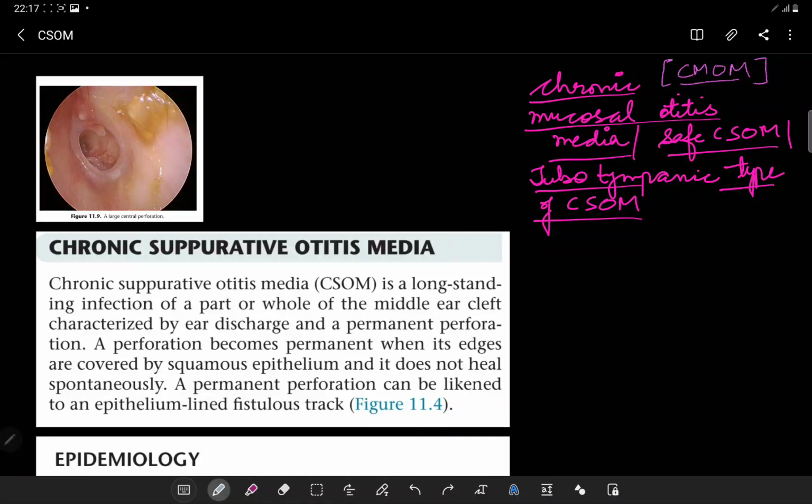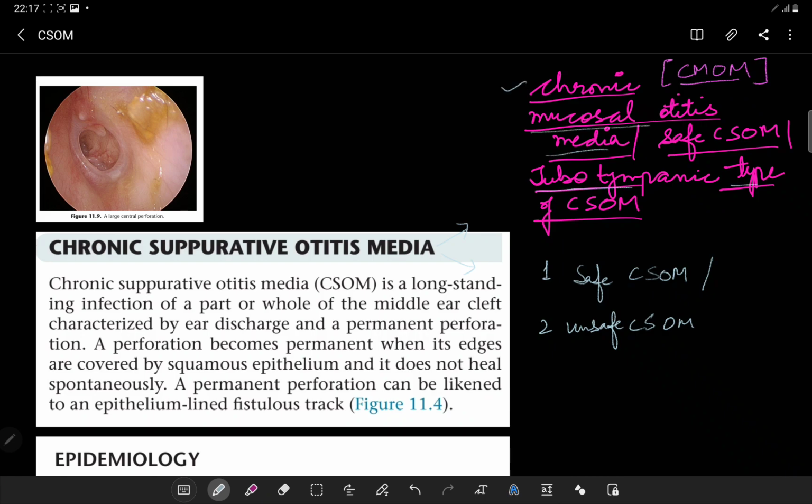Hello everyone, we are going to start with a very important topic of the middle ear, that is the chronic mucosal otitis media. So basically we have the chronic suppurative otitis media. There are two types of the chronic suppurative otitis media. We have the safe type of the CSOM and we have the unsafe type of the CSOM. Safe type of the CSOM is also known as the chronic mucosal otitis media.